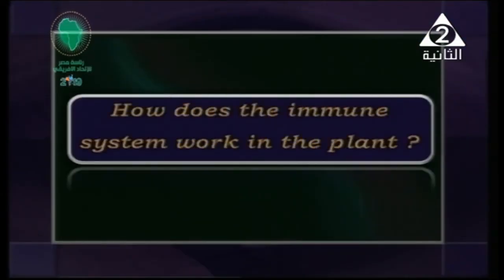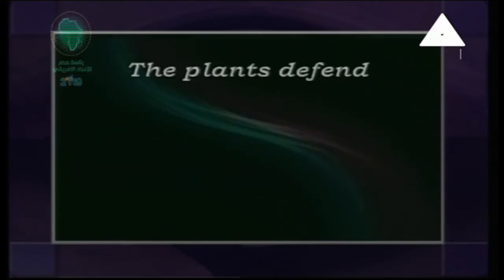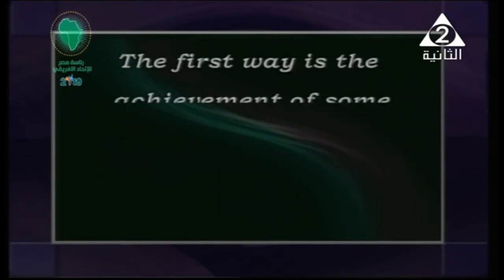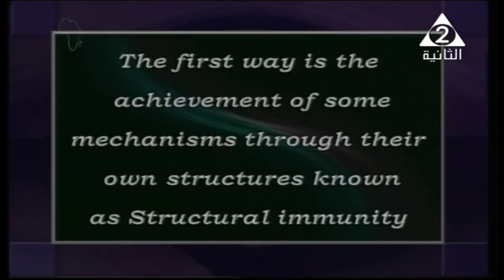Okay, right now we need to know how the immune system works in the plant, starting with immunity in the plant. Plants defend themselves against pathogens in two main ways. The first way is the achievement of some mechanisms through their own structures, I mean the structure that already exists in the plant.